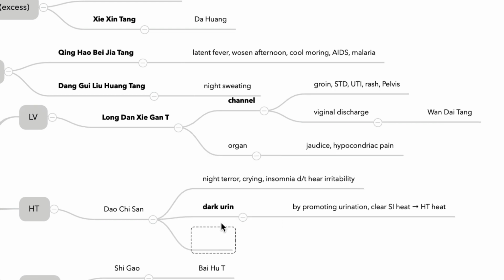Another keyword for Daoqisan is ulcer and tongue, because the tongue is related to the heart. And it can just give you mouth ulcer. So this is Daoqisan.